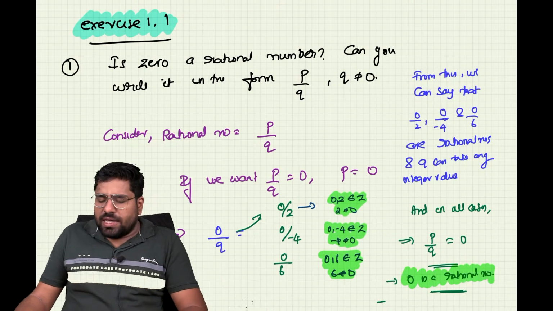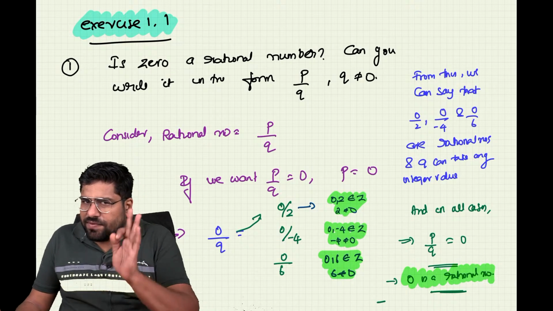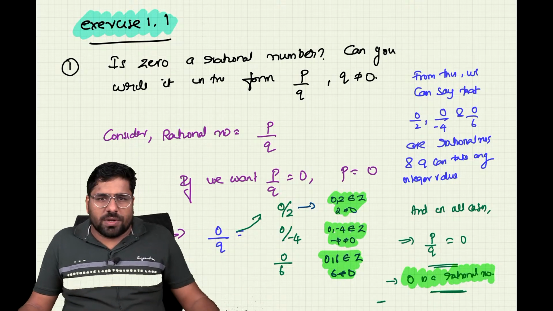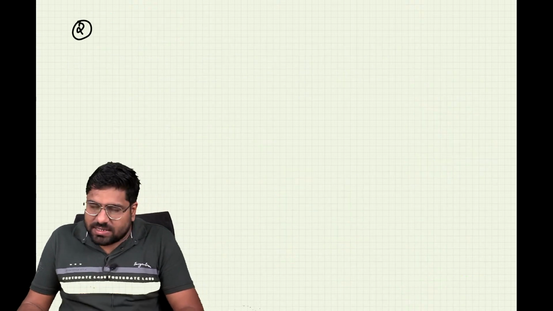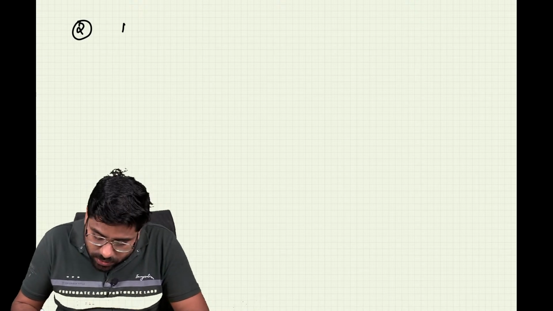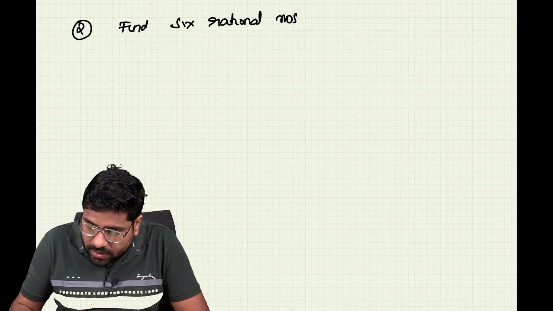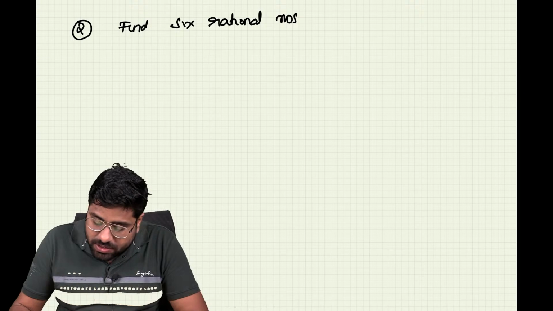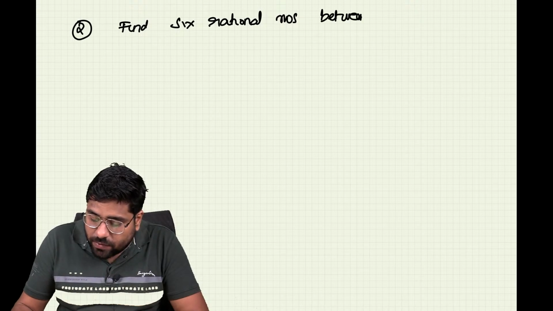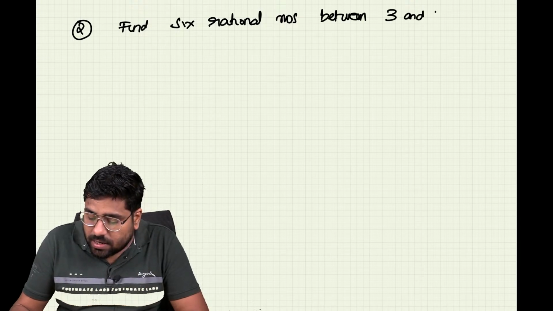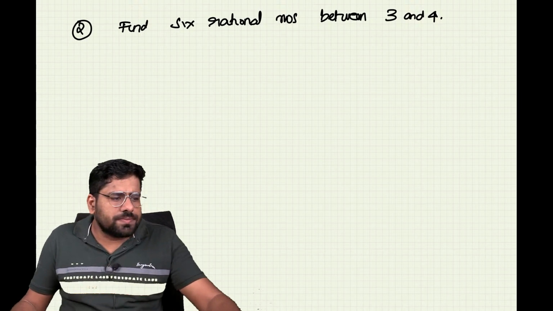Now let's solve question number 2. Now we have cleared question number 1. That is how you have to write each and every step. You have to write each step, that is very important. As far as board exams are concerned, it is extremely important that you know the method of writing steps. Okay, let's move on to the next question, which is: find 6 rational numbers between 3 and 4. Let's try to do it.